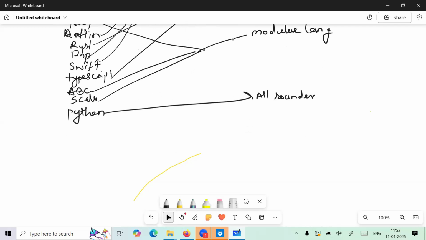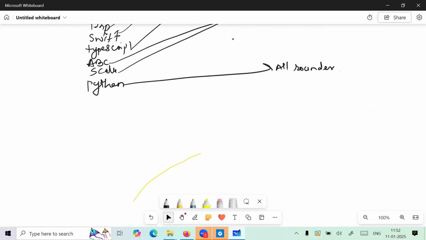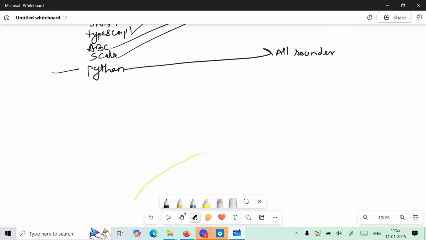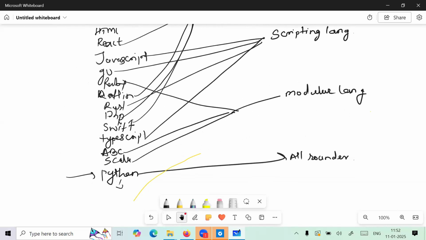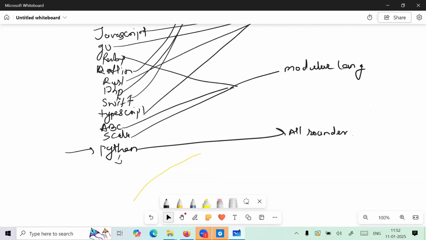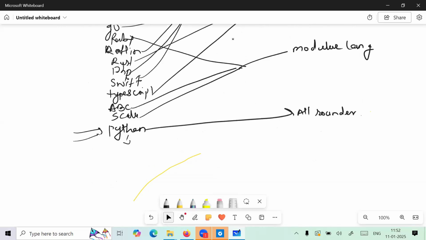So a question comes to mind: if I'm getting everything in my Python, do I really want to learn other languages, guys? Let's take another example. If you are staying in one city, Pune, Mumbai, Bangalore, Hyderabad, any city, and you are getting everything you require inside your city, job, school, everything, do you really want to shift to another city?